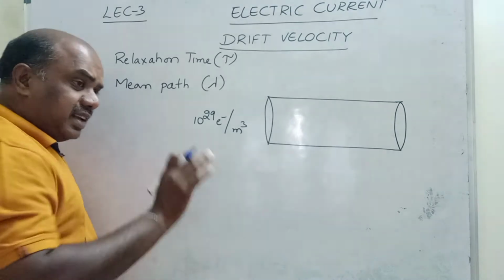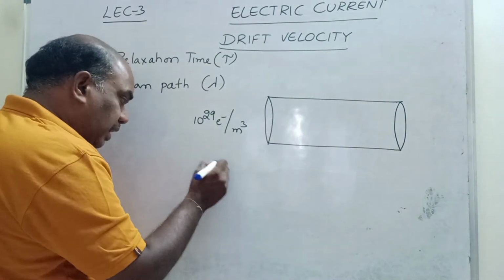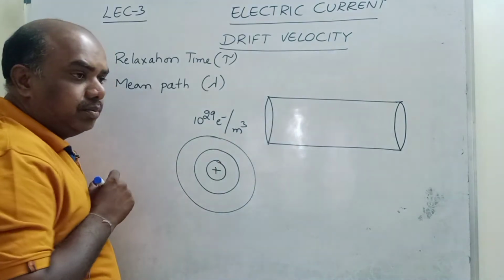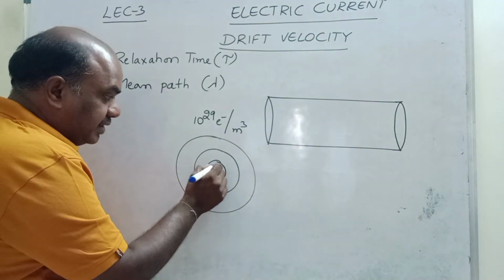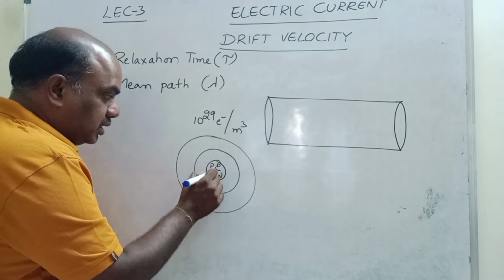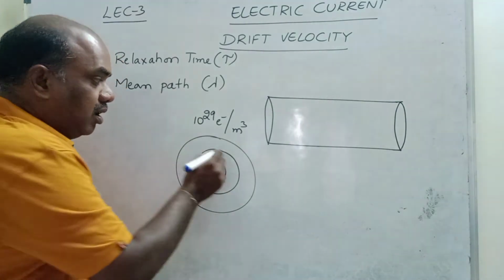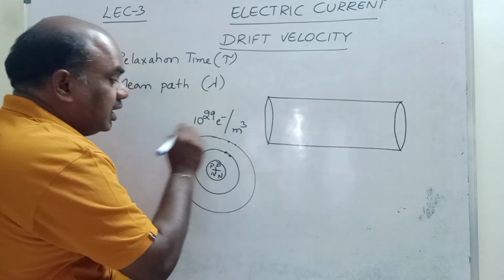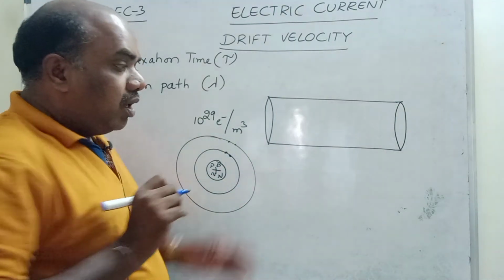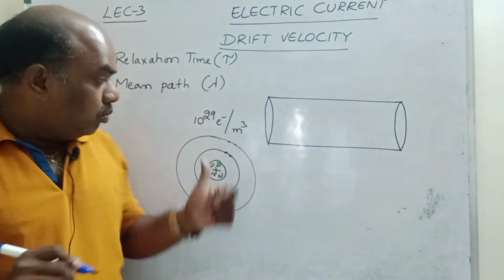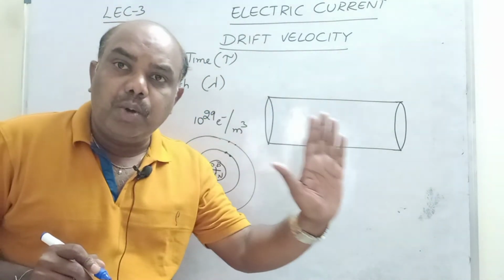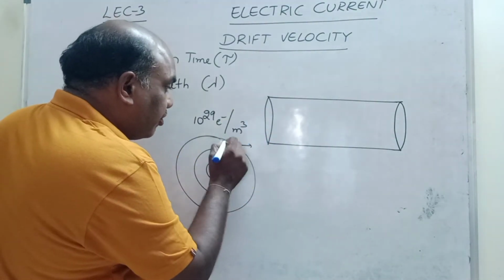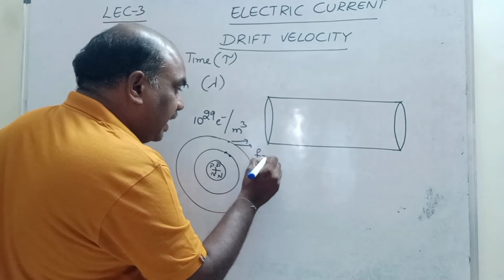Generally electrons exist in the outer shell of an atom. This is the nucleus. The nucleus consists of protons and neutrons. Protons and neutrons are present inside the nucleus. Outside, electrons are present. The last shell electrons are called valence electrons. Whenever an electric field is applied, only outer shell electrons will come out from the atom, so these electrons are called free electrons.